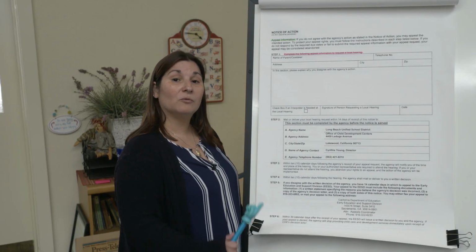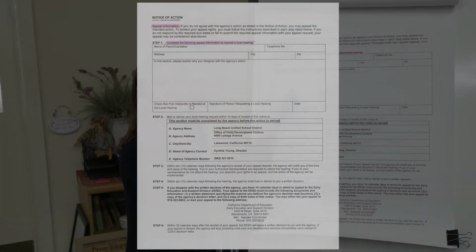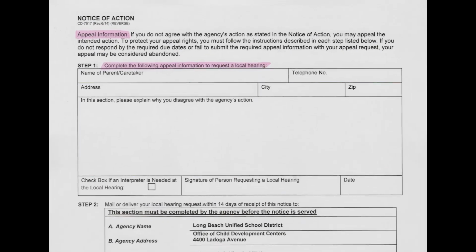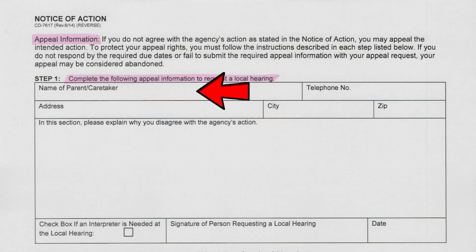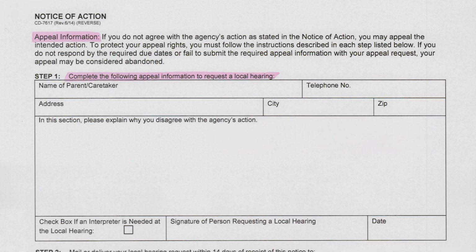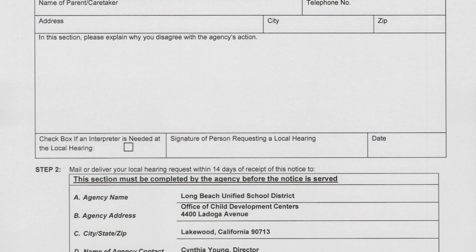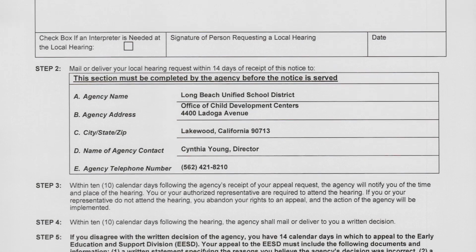If you are ever wanting to appeal any decisions, this is the information that you will be using that is on the back of your notice of action. The information will need to be completely filled out in order for your appeal to be determined. Your information will need to be filled out here so that we can contact you after we receive your appeals notice. In this section, you're going to explain why you disagree with the decision, and you are going to attach any documentation that you have for your appeal to this form when you submit it. Make sure that you sign and date this form, and make sure you have a contact phone number or address that we can reach you back at. Otherwise, your appeal will be abandoned.